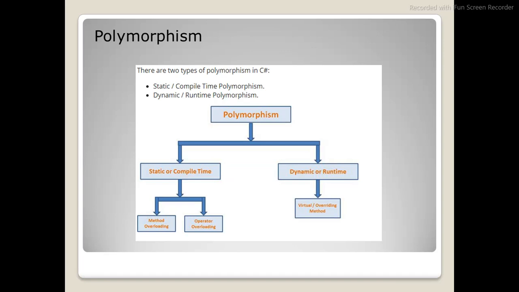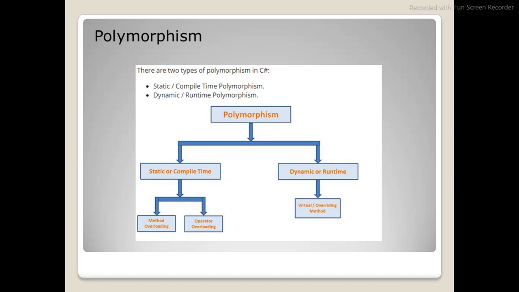You have a parent class and that parent class has been derived in a child class. You have given the keyword virtual, so when you are overriding that particular method, that is dynamic polymorphism. So don't confuse here: method overriding is dynamic polymorphism.